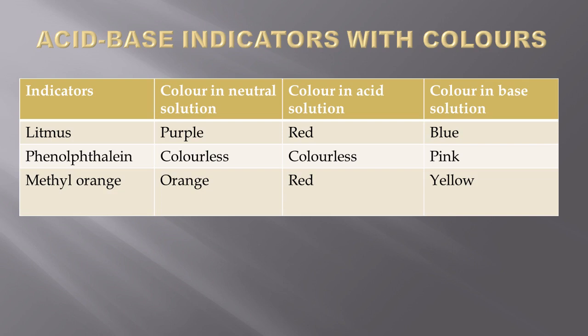So here when red and blue come, we should look into which litmus it is, whether it is a red litmus or a blue litmus. If you add blue litmus to acid, it gives red. If you add red litmus to base, it gives blue.